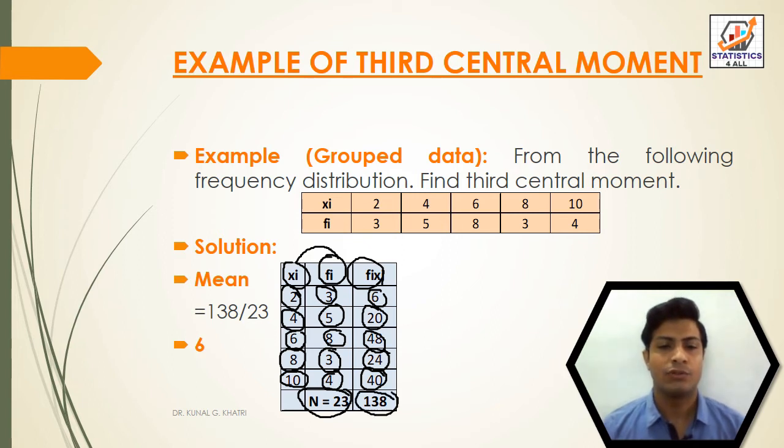After multiplying, we have to find the total of fi into xi, which has the value 138. So now put this value 138 divided by n, that is 23. We have a value that is equal to 6.